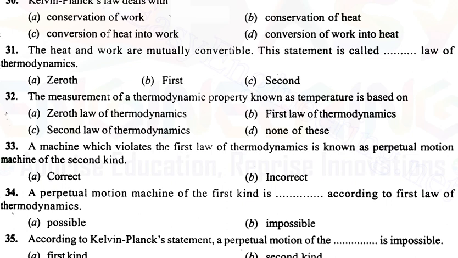The perpetual motion machine of the first kind is possible or impossible according to the first law of thermodynamics? It is impossible. We have already discussed that these machines are impossible to bring into the real world. So the answer is impossible, option B is the correct answer.